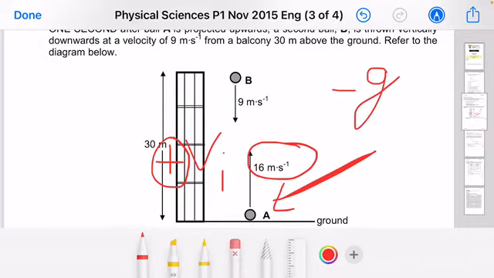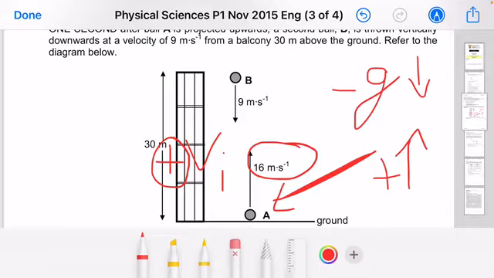Why? Because we assumed upwards to be positive, and we know G is actually acting towards the center of the earth, or otherwise always downwards.